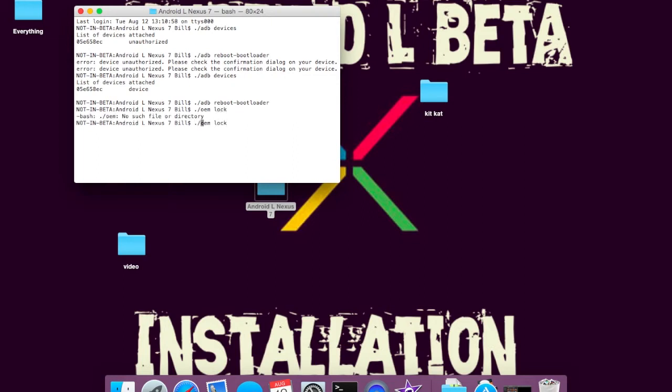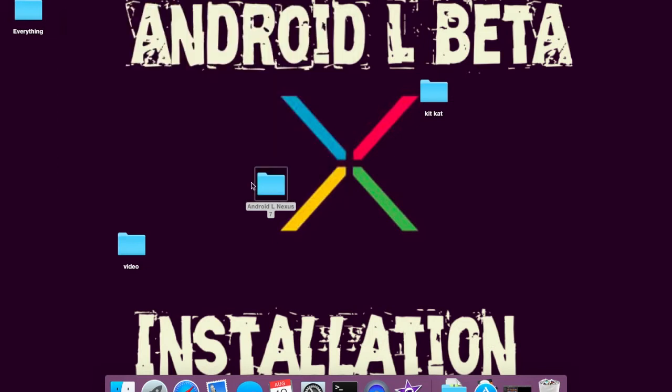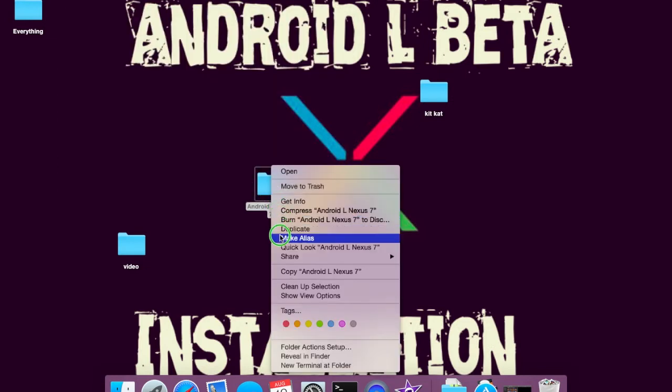Oh wait, you're supposed to do fastboot, and it'll say waiting for device. So I might just cancel that, because I don't want to have to delete all my data again. I was just showing you for an example, but it seems to not want to work.